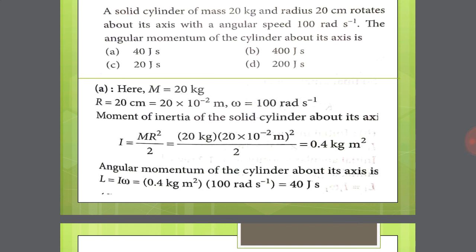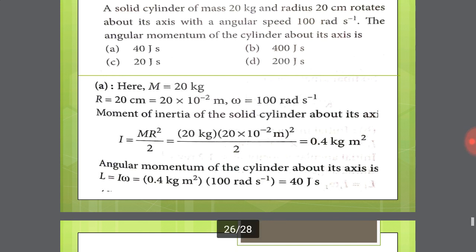Now we calculate the angular momentum of the cylinder using the formula L is equal to I into omega, where I is 0.4 kg meter square and omega is 100 radian per second. Simplifying this, we get 40 joule second. So option A is the right answer.